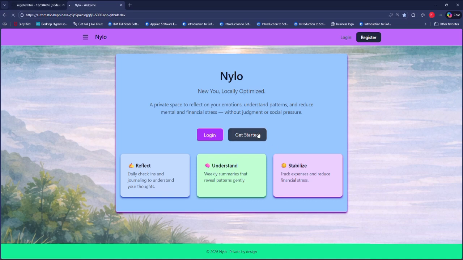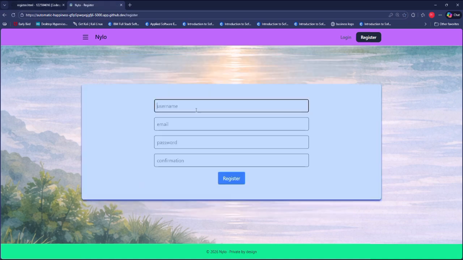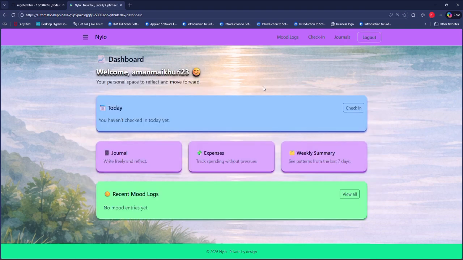So let's start by registering ourselves. It will ask for the username. So I will enter my username, my email, and confirm my password. This will log me in and it will automatically fetch the username from the database and show it here and say welcome, with the username. My username is amanmercury23, so this is showing amanmercury23.